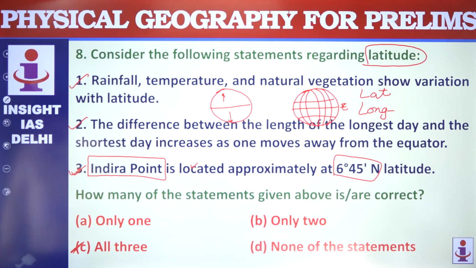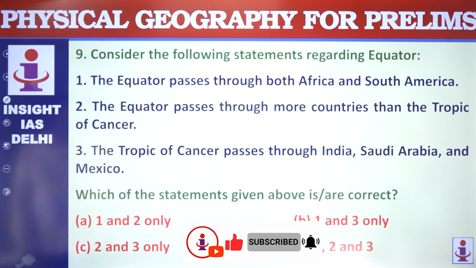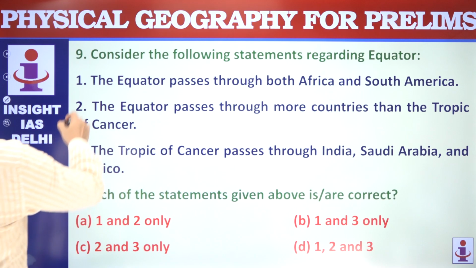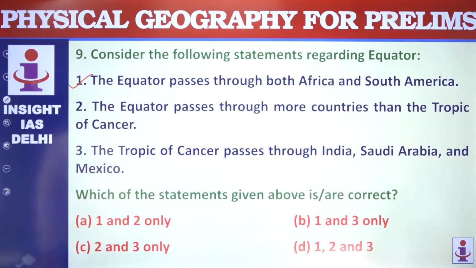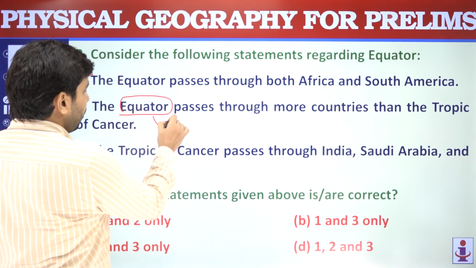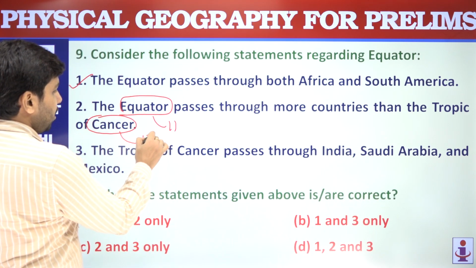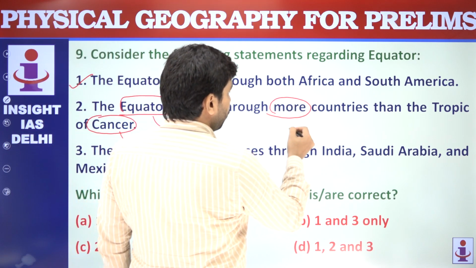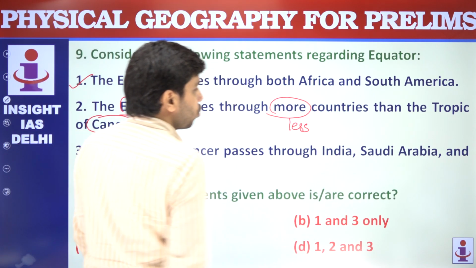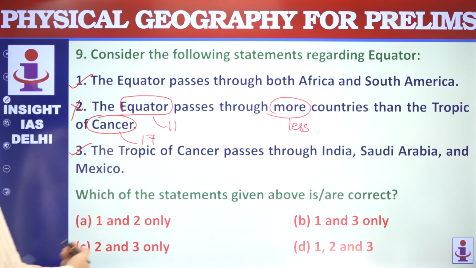Next question is about the equator. The equator passes through both Africa and South America. Yes, correct. The equator passes through more countries than the Tropic of Cancer. Actually, the equator passes through nearly 11 countries and the Tropic of Cancer passes through nearly 17 countries. So the equator is not more, it is less than the Tropic of Cancer. That makes this statement not correct. The Tropic of Cancer passes through India, Saudi Arabia, Mexico. This is correct. So 1 and 3 are your correct answer.